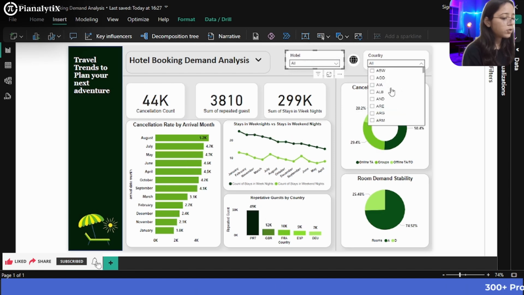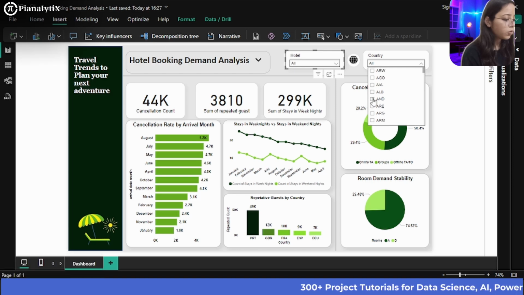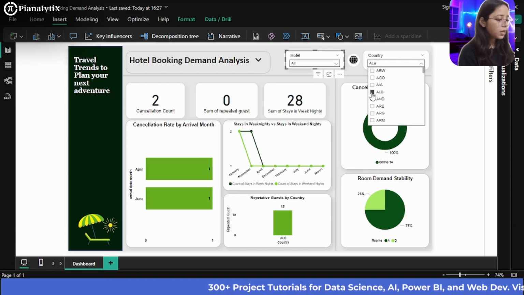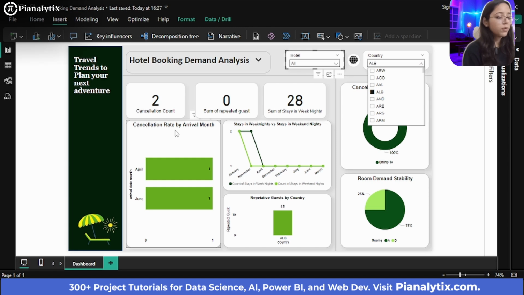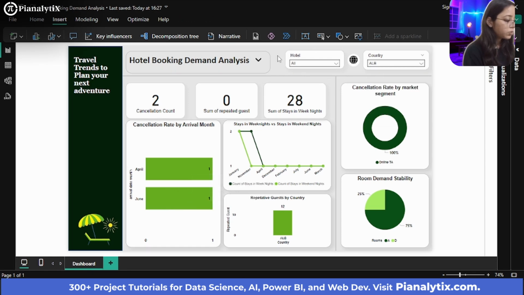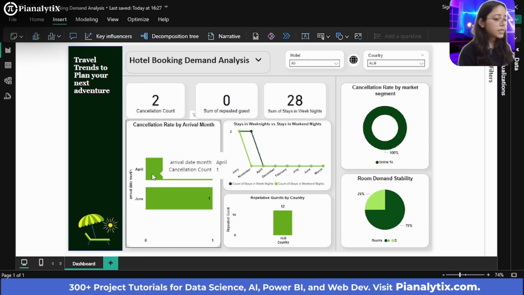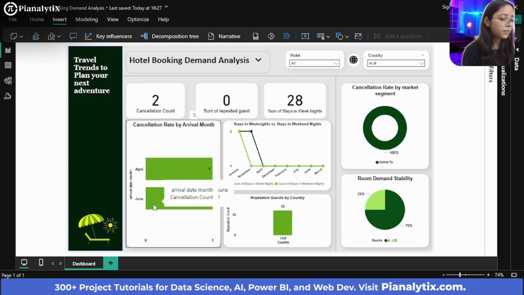Let me show you for a country. Let us go with Albania. You can see that the cancellation count here was 2. There were no repeated guests that showed up, and this was the total number of stays in weeknights. Since there were only 2 cancellations, they happened in the months of April and June.